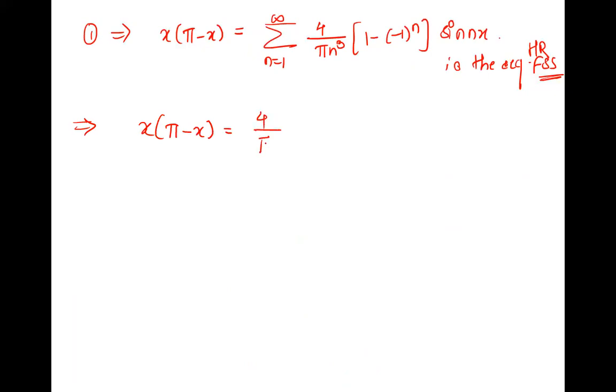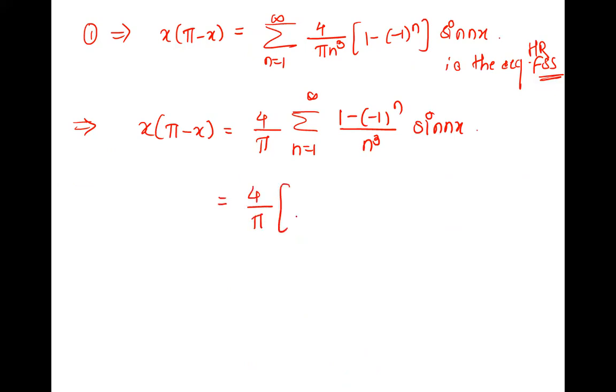4 by pi is out. Summation 1 minus (minus 1) raised to n upon n cube into sin nx. Okay, open it. If n is 1, what will be the term? Check and tell me the term. 2 by n cube, 2 upon 1. Minus 1 raised to 1 is minus 1, 1 minus minus 1 is plus 2. So 2 by 1 cube into sin 1x.